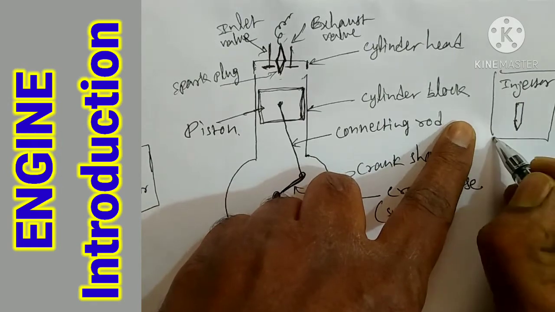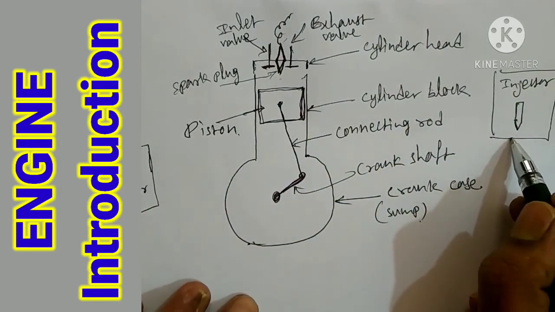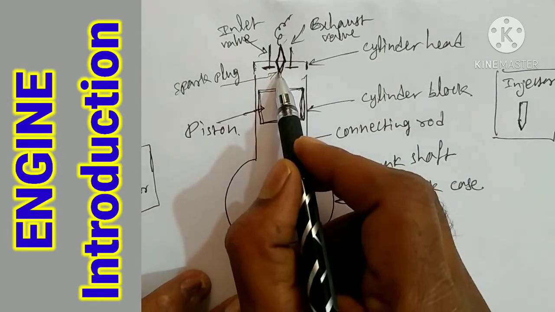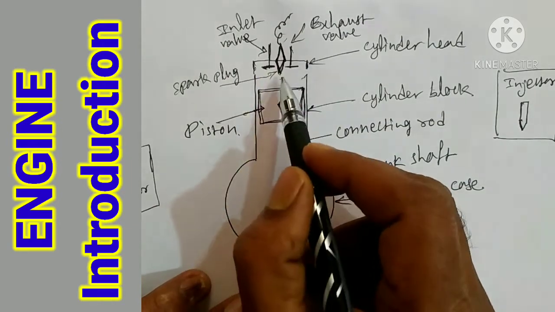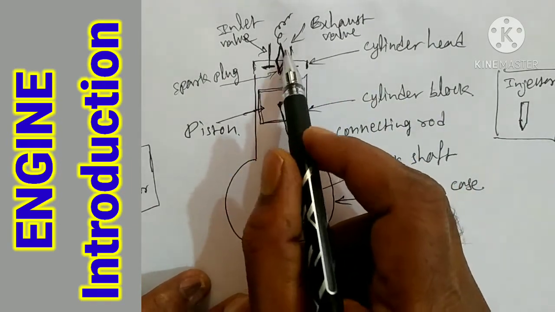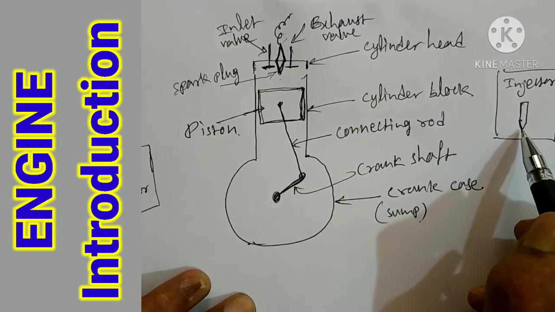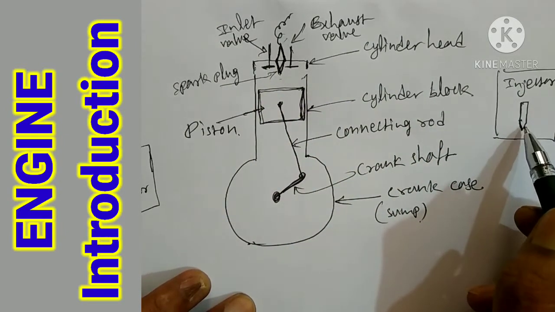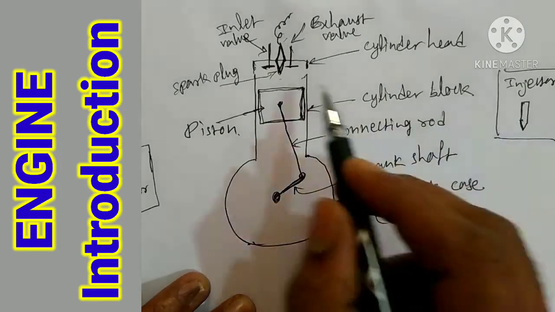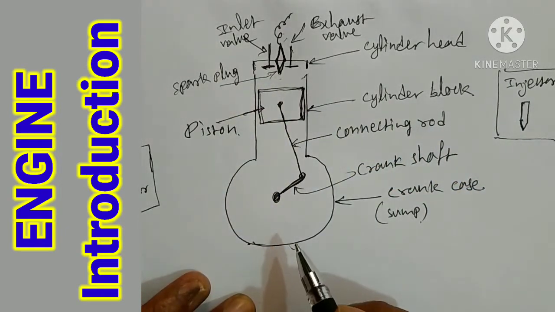This is the injector used in diesel engines. So how do you recognize the engine? If the engine is fitted with a spark plug, it is a petrol engine. If the engine is fitted with an injector, it is called a diesel engine. Like that we recognize the engine.